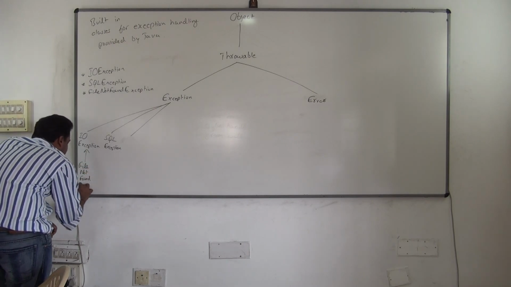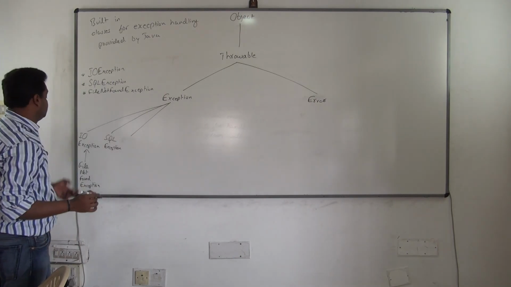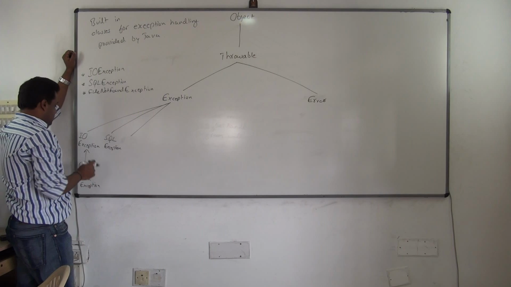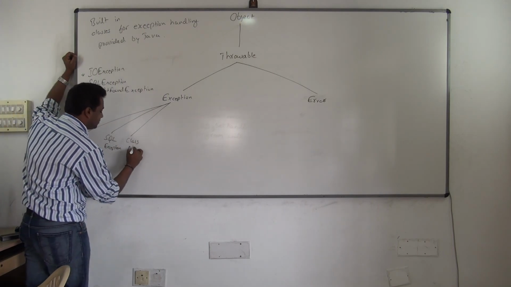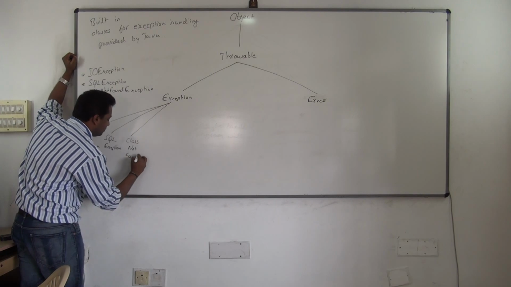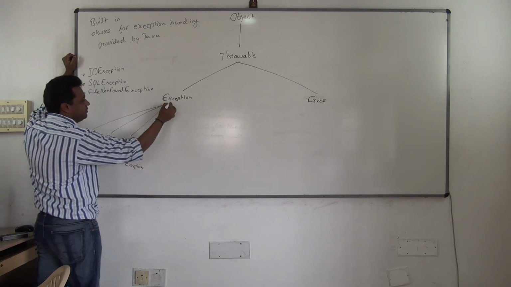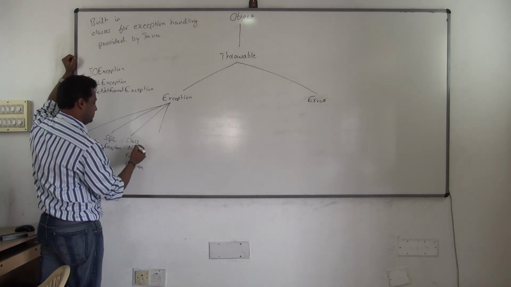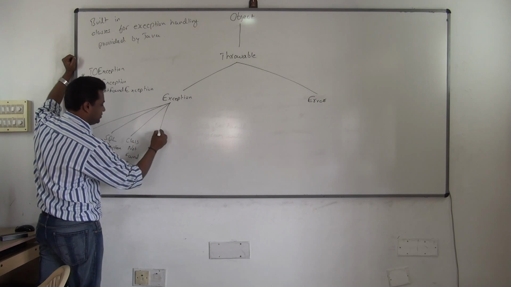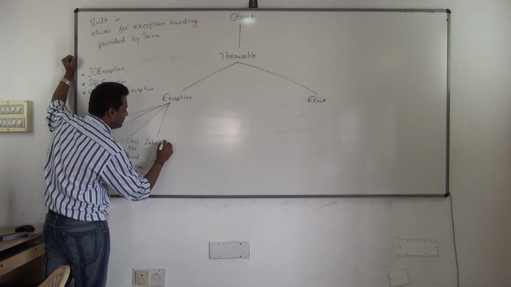Just wait a second. Let me complete this table. Then you write IO exception, SQL exception, class not found exception. Then you are having something called class not found exception, interrupted exception.